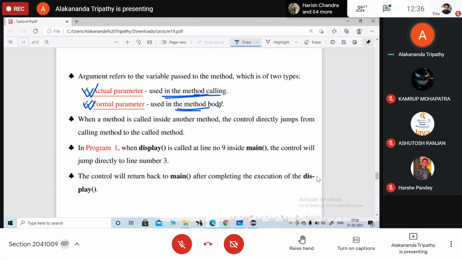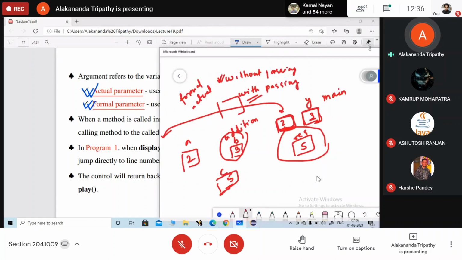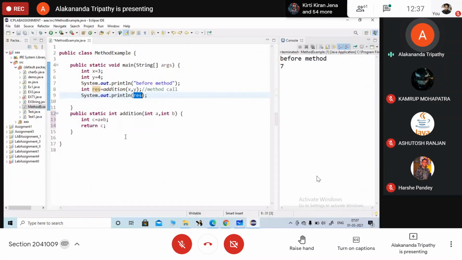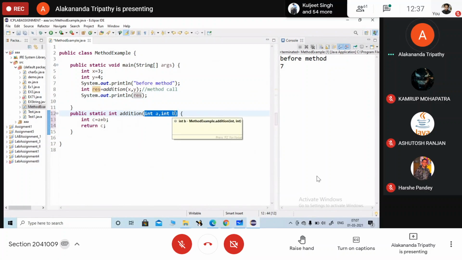Are you clear? But whenever we are calling it without the parameter, now suppose I will write the code in this manner, then I don't need any parameters, मुझे कुछ एक्चुअल फॉर्मल कुछ नहीं चाहिए.